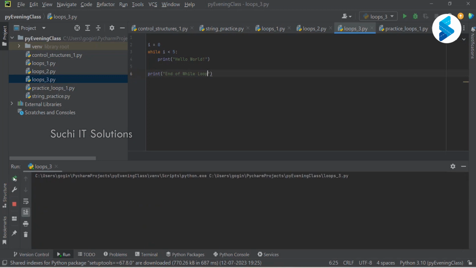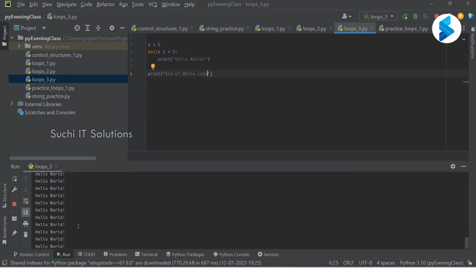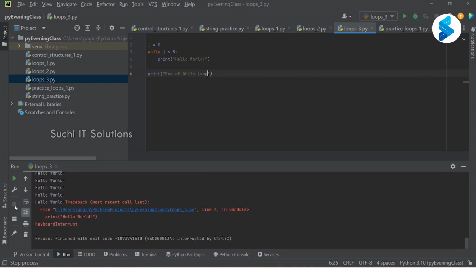But what happens if I execute this? It will only print hello world. It will never come to the end of while loop because your base condition is never false. You can always stop the program here by clicking, but we should be very, very careful. Your while loop should never go into an infinite loop. It should always have a condition where it stops at some point.